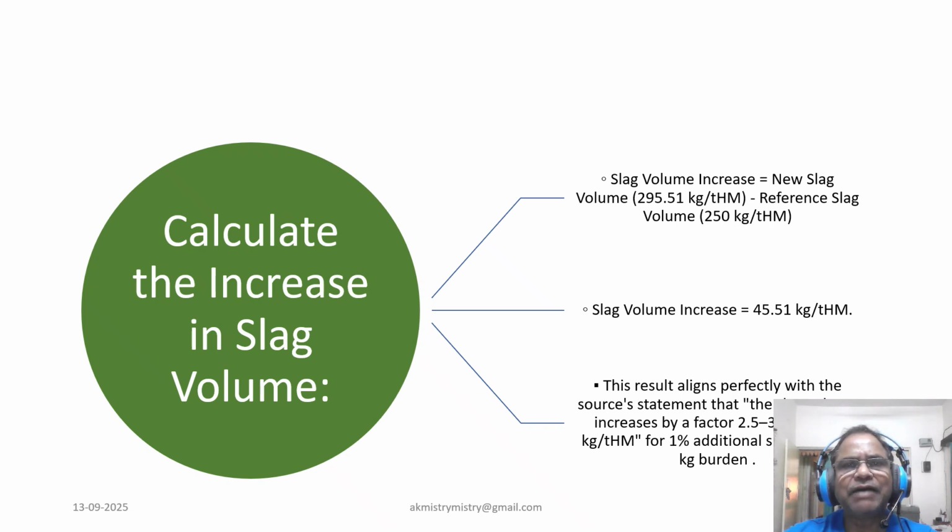Taking an average, our calculation for increase in coke rate is approximately 2.28 kg coke per ton hot metal. Additionally, the sources specify that coke breeze consumption in the sinter process increased by 1 kg per ton hot metal for a 1% additional silica in the burden.